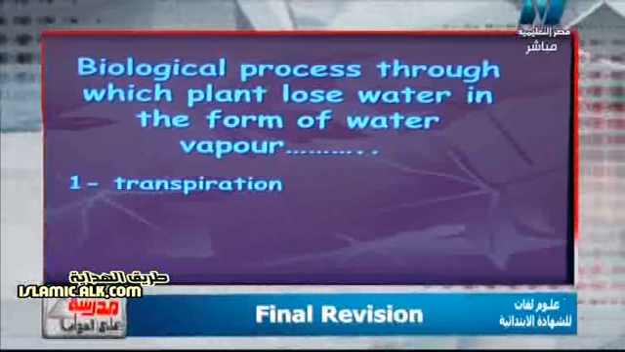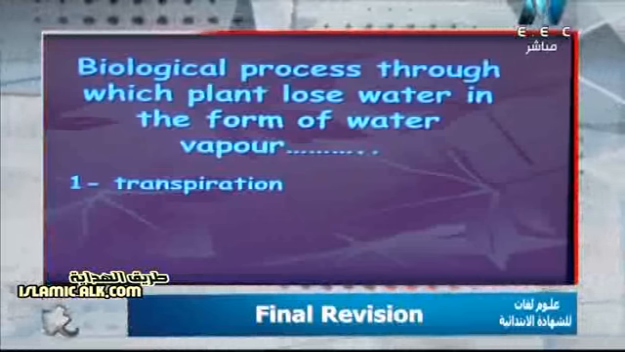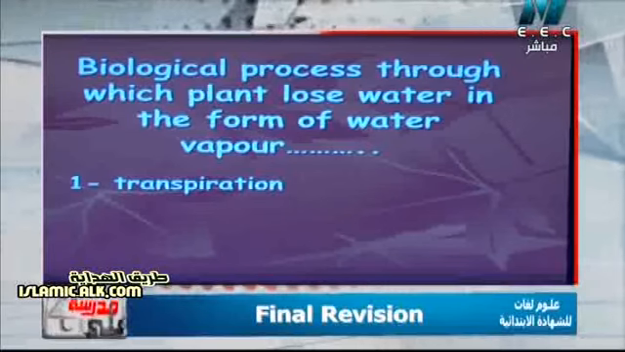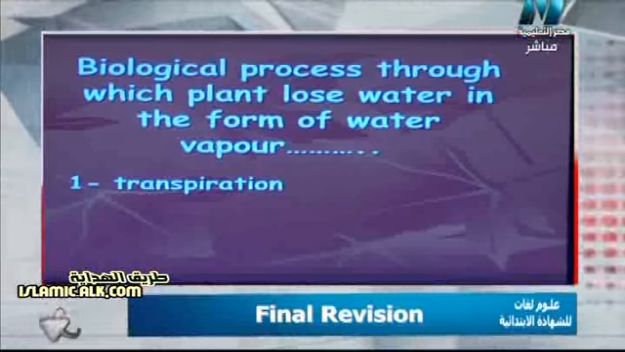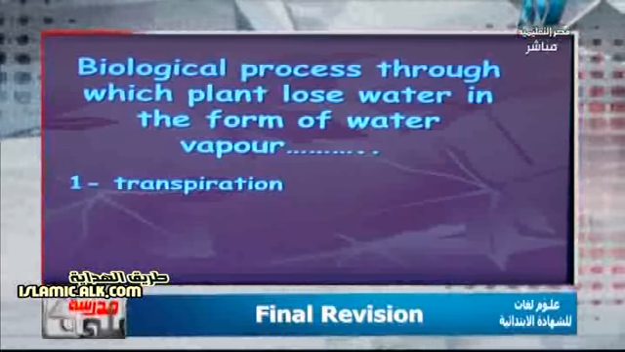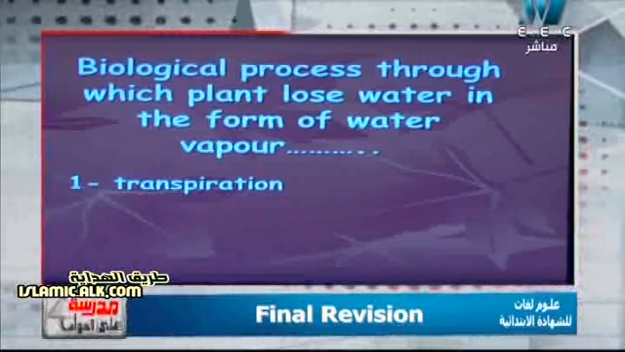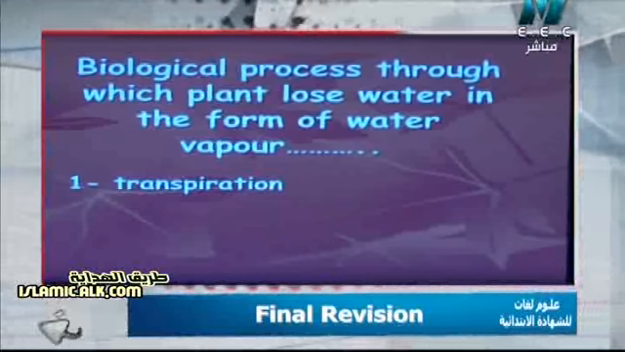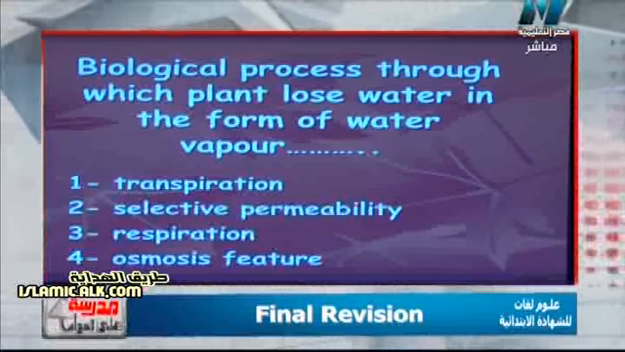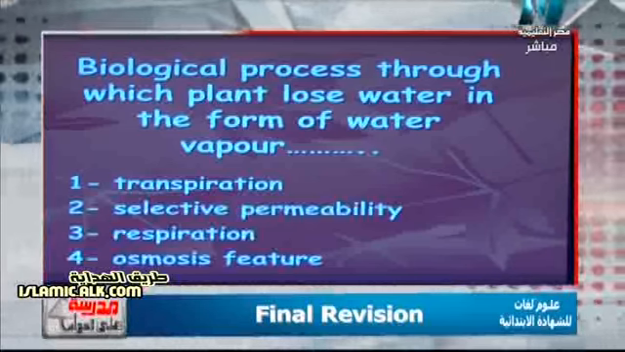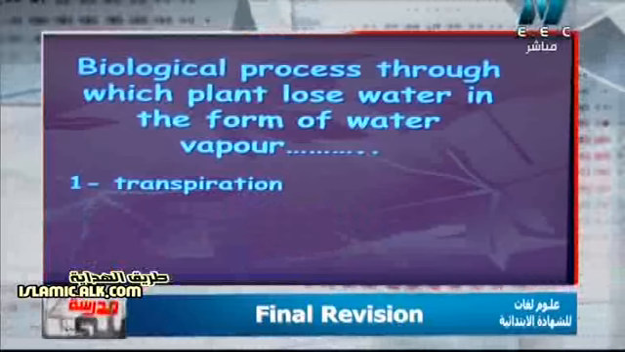of water vapor. It is a process in which the plant loses excess water in the form of water vapor through stomata, openings we call stomata. And we know that stomata are widely spread on the lower surface of the plant leaf. So again, the biological process through which the plant loses water in the form of water vapor will be the transpiration process. Another question.